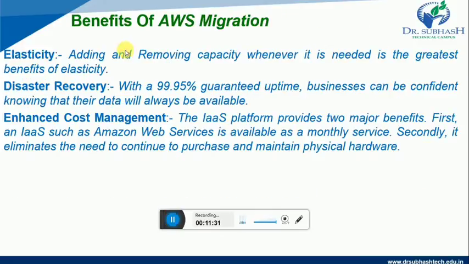Now we would like to see the benefits of AWS migration. There are three benefits. First one is elasticity, then disaster recovery, and enhanced cost management. Let us see what is elasticity. Adding and removing capacity whenever it is needed is the greatest benefit of elasticity. Disaster recovery. With a 99.95% guaranteed uptime, businesses can be confident knowing that their data will always be available. So this is disaster recovery.